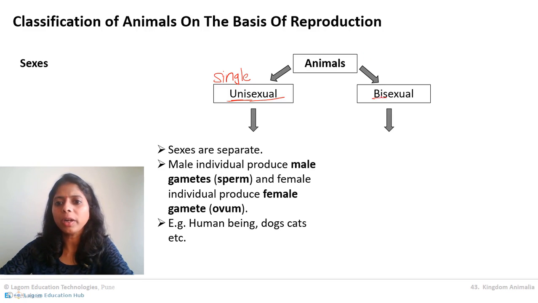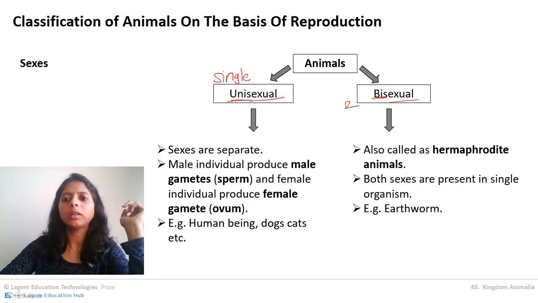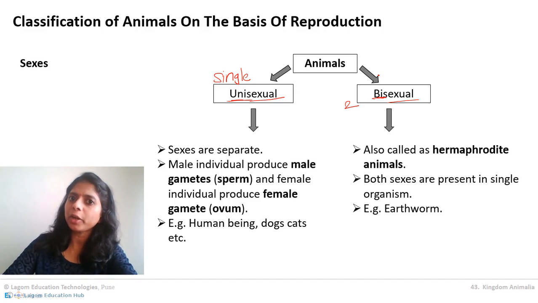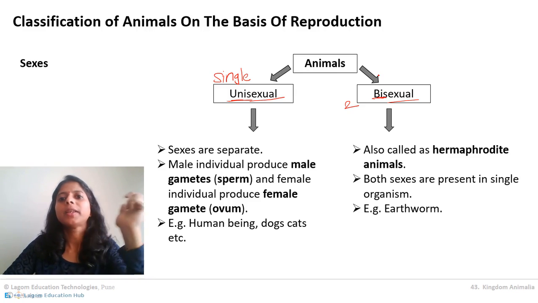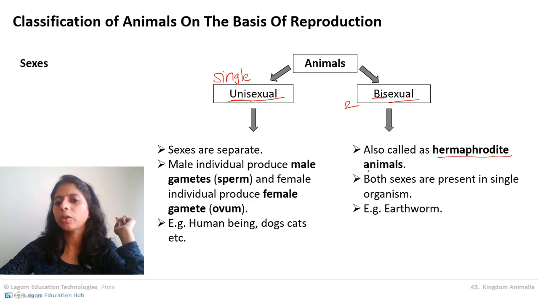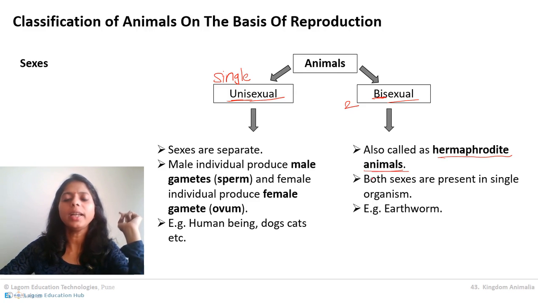Bi means what? Bi means two. So two sexes in the same organism, in the same animal, two sexes: bisexual. So the same animal will be male as well as female. The same animal will have a male reproductive system as well as a female reproductive system. Such animals are also called hermaphrodite animals.